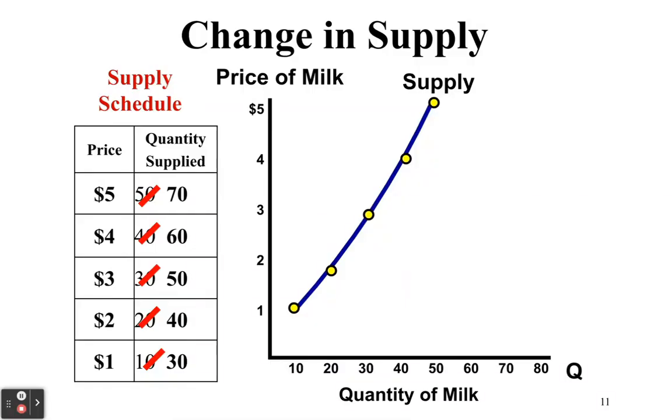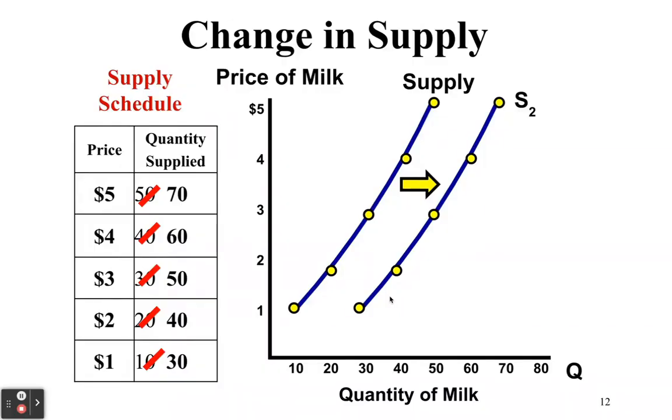At $1, we're now able to produce or supply 30 gallons of milk instead of 10, 40 at 2, 50 at 3, 60 at 4, 70 at 5. So an increase in the quantity supplied at each and every price, which results in a shift to the right. You can see the points move. This point under supply moves to the right, this point moves to the right, moves to the right, moves to the right. Our curve in its entirety shifts to the right.